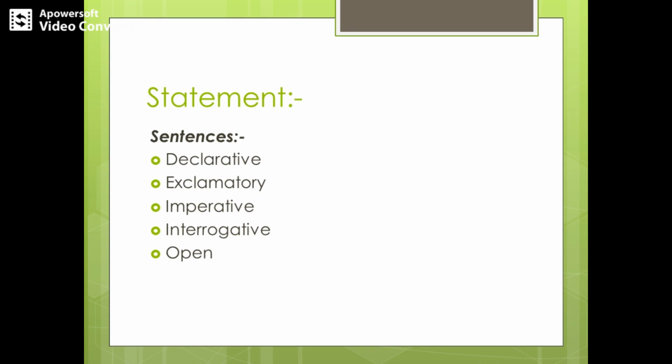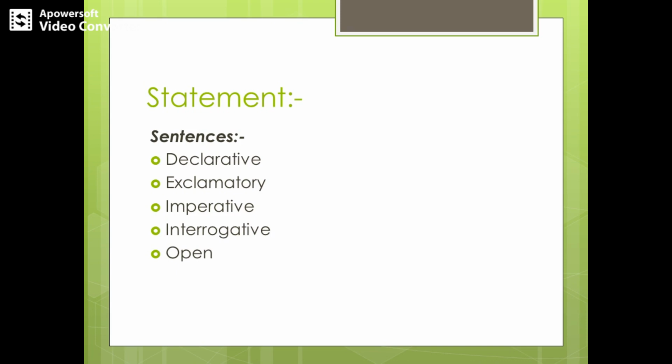I hope all these different kinds of sentences are clear. Once these kinds of sentences are clear, we can say that a statement belongs to a declarative sentence which is either true or false. And once we know what a statement is, we can move into the next section, that is proposition.